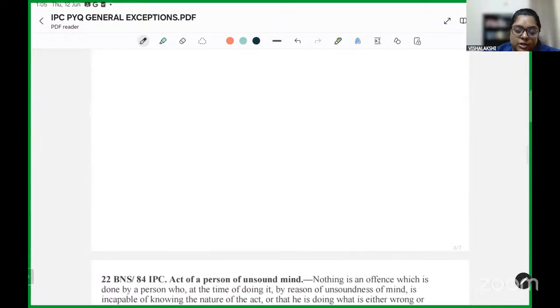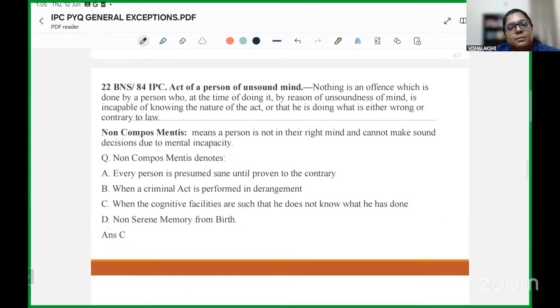Again, a question which can come interchangeably. They may ask you the section, or they may ask you the maxim which is related to section 81. Another common question which is in relation to an exception and to which is attached a Latin maxim is the